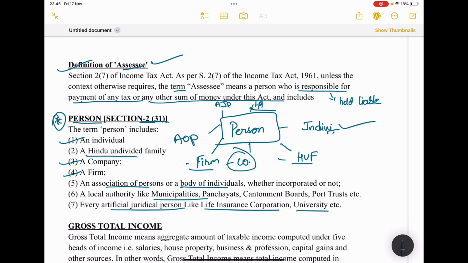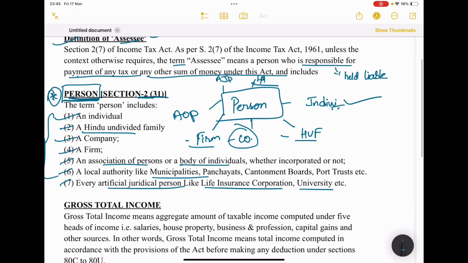The same way, wherever in income tax you are seeing the term person, it means these 7 points you should know. In these 7 points, any one or two may be there, but you should know person means 7, not an individual. Got it?